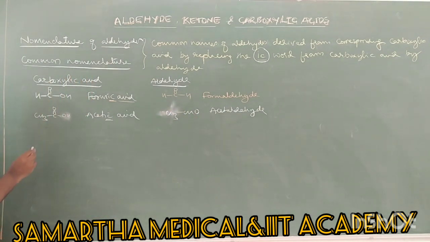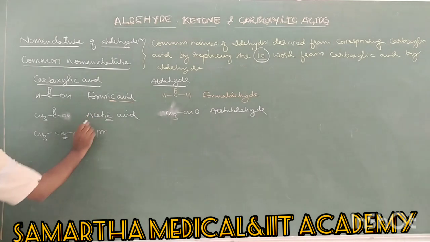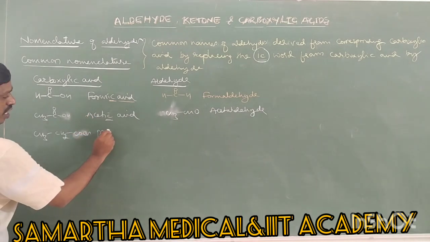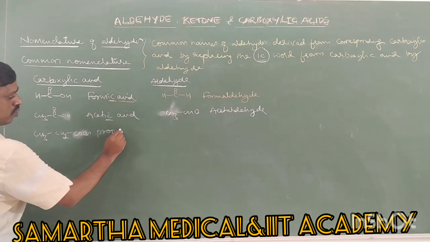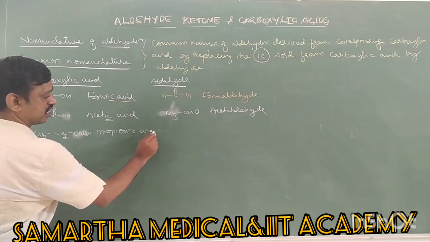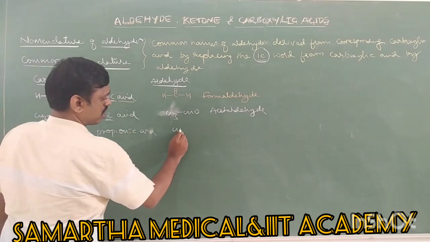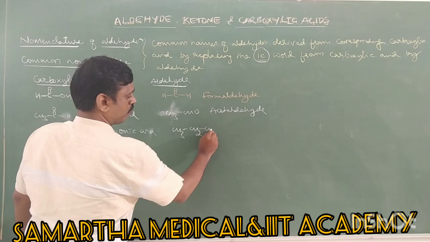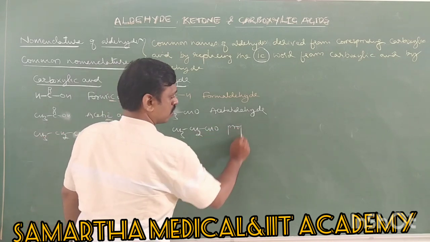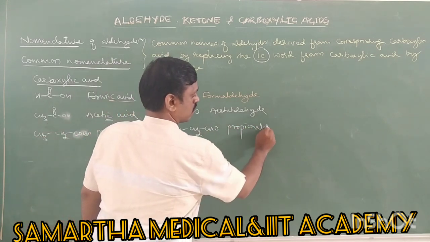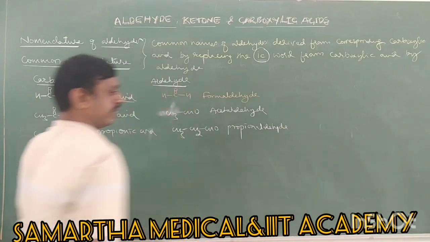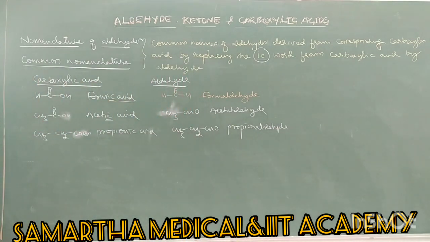So similarly, 3-carbon acid is propionic acid, and 3-carbon aldehyde is propionaldehyde.